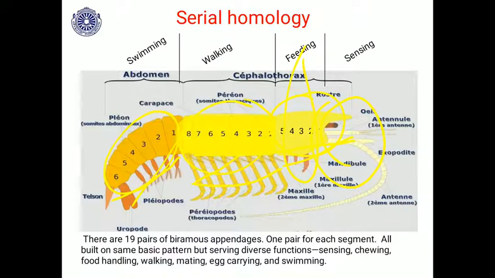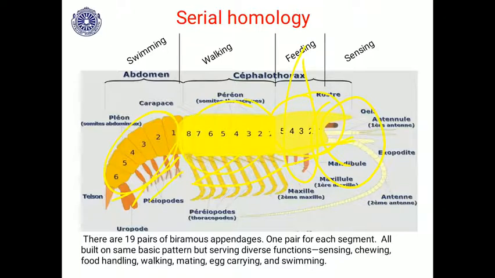Sensing is done by the sensory appendages, chewing by the masticating mandibles, food handling by the maxillipeds, then walking, you can see the pereopods. For mating, you will find the first abdominal appendage. Egg carrying and swimming are done by the pleopods in the abdomen.